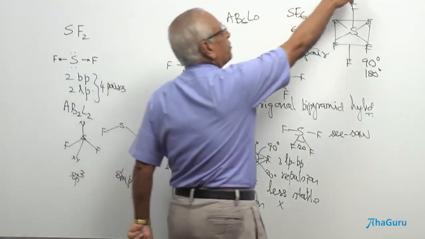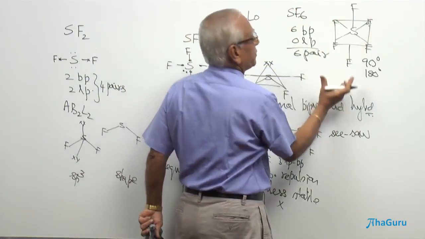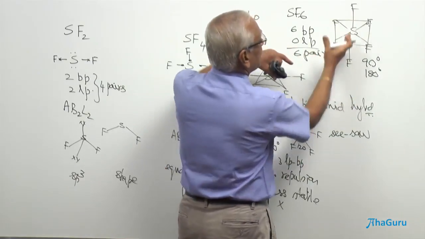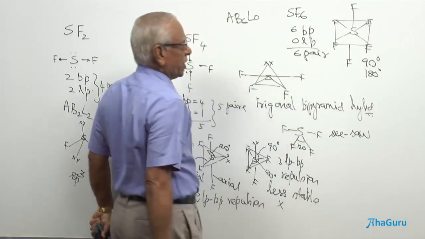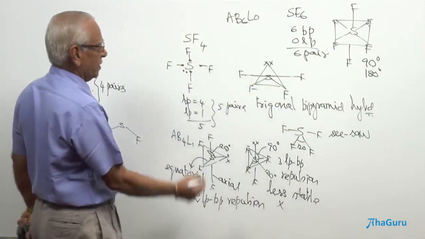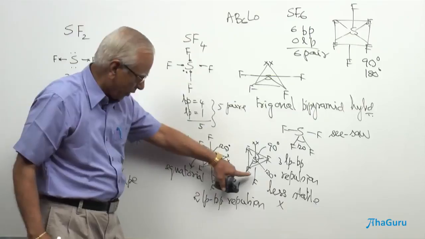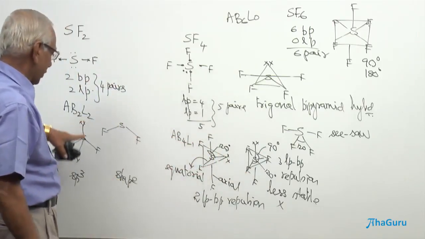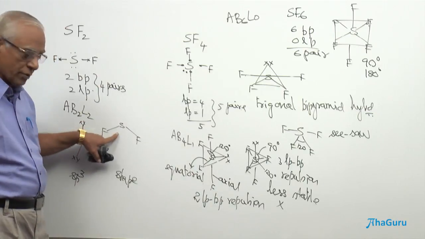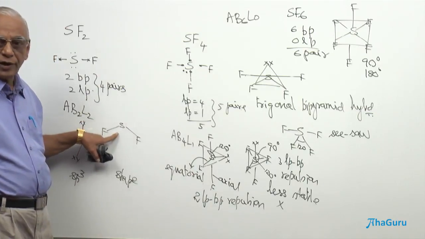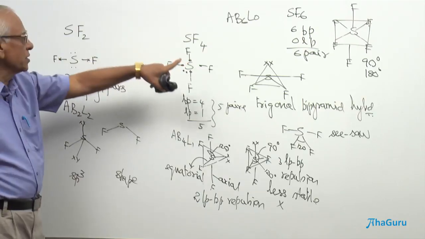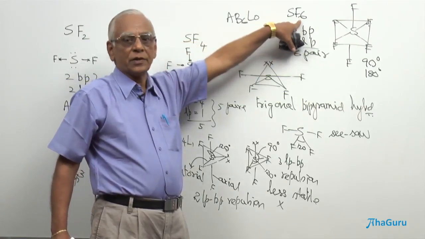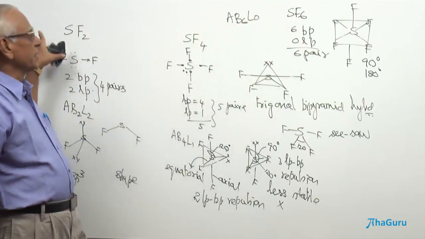If you have a prism, this is going to be a square prism. There is going to be one more square prism. They are fused together at the base. Such a shape is called an octahedral shape. Whereas here the bond angles are going to be 90 and 180, and the bond angle is going to be less than 109.5. Therefore, you see, my dear students, in SF6 the hybridization and the shape are identical, whereas here it is not the same.